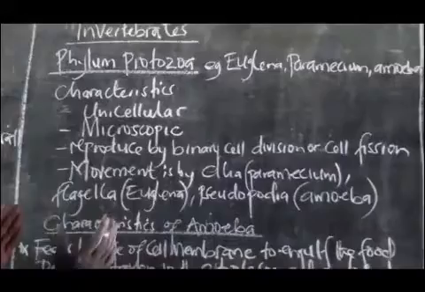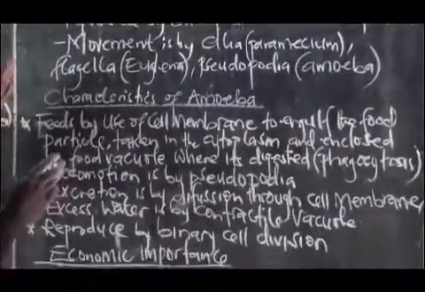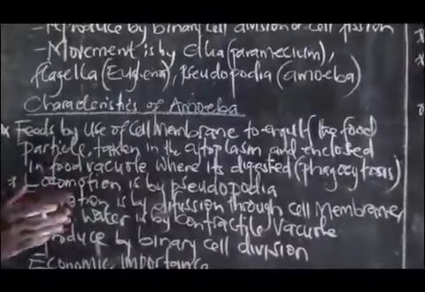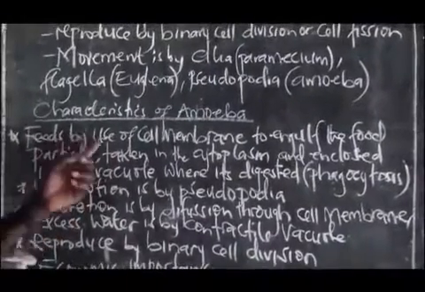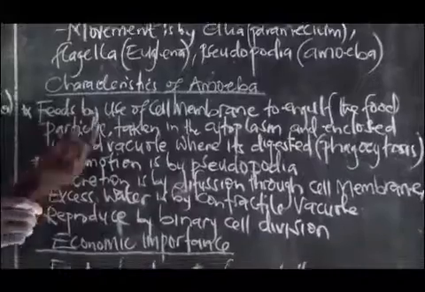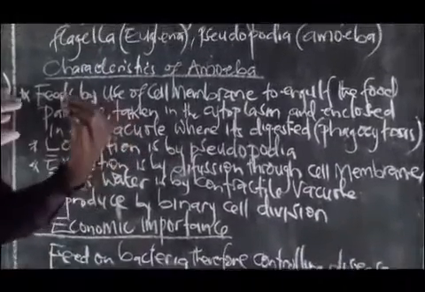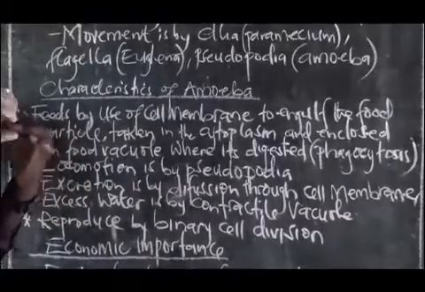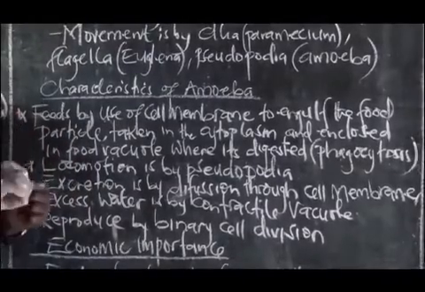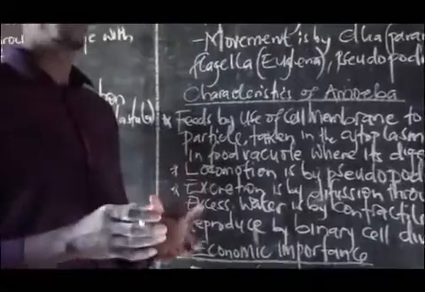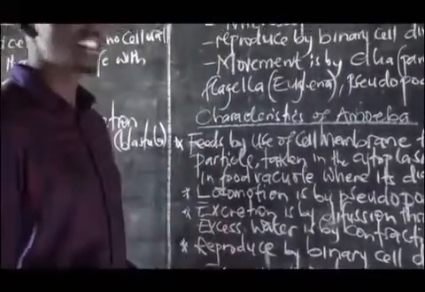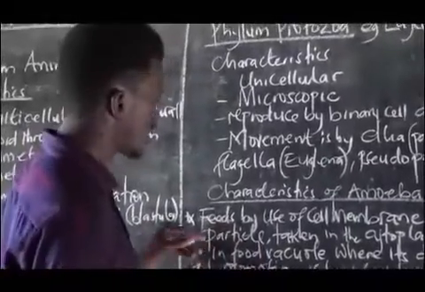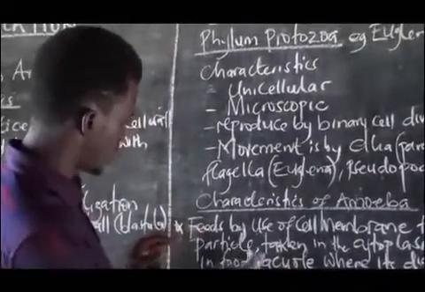Now let's look at the characteristics of the amoeba, just the amoeba only. We said that amoeba uses the cell membrane to engulf food. This is a process we call phagocytosis. Usually, the cell membrane of the amoeba invaginates and surrounds the food, and when it encloses the food, a food vacuole is formed, and then the food can be digested, and then the waste particles can be released later. So this one is called phagocytosis.